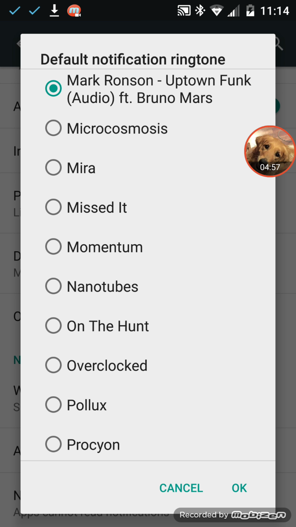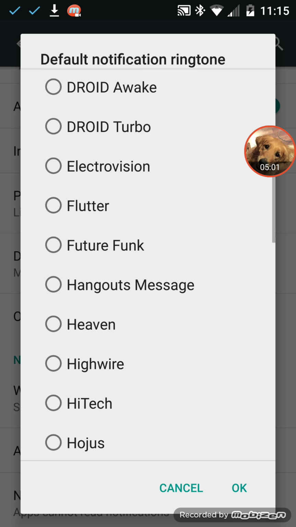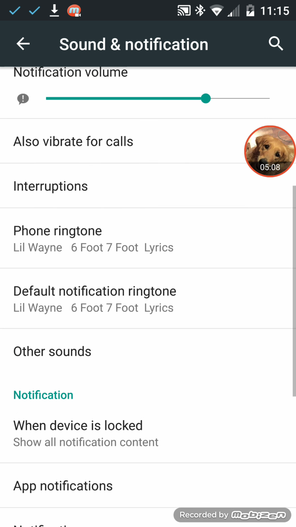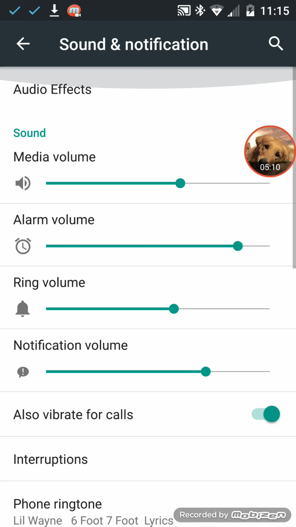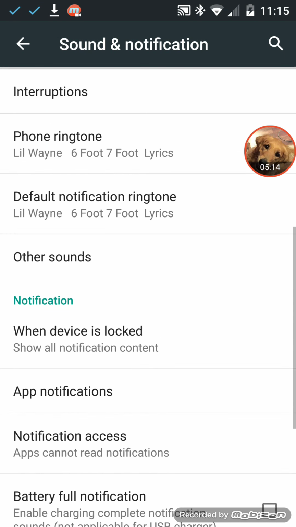Media storage, and look for it in here. It should be in here. Right here. Now, you got that. And yes, I told you this is a long video.